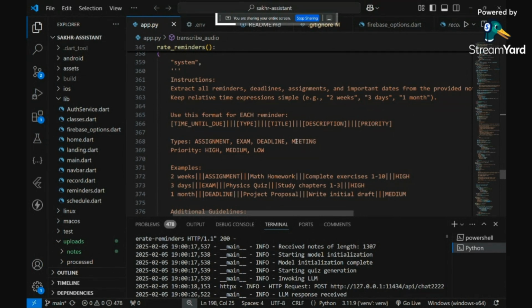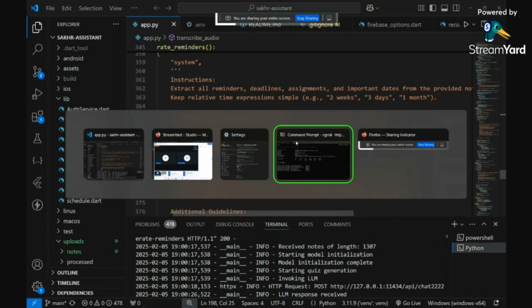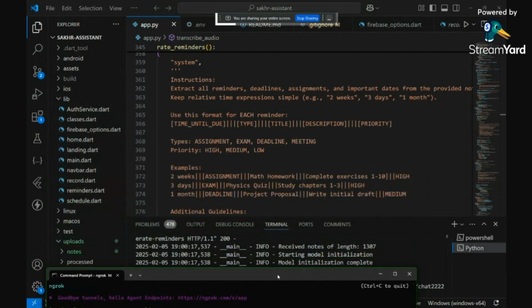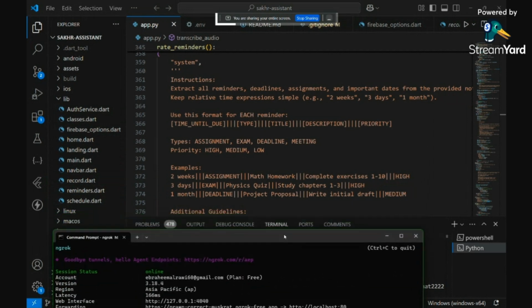Now, how do we show this to an app? Okay, so we use an ngrok bridge, like an API gateway. We're using ngrok so that we can bridge the Flask API, which is what we're using as a backend, to the Flutter app, which is what I'm going to show you right over here.